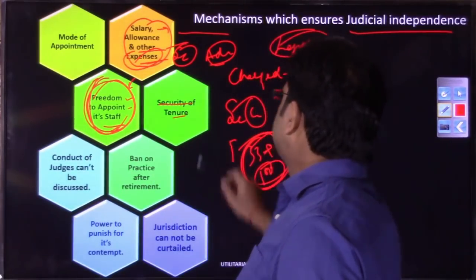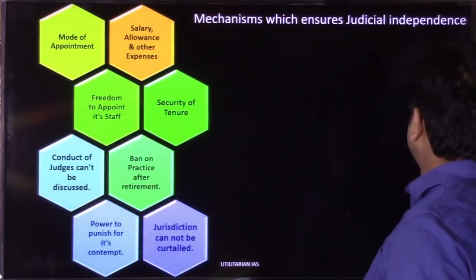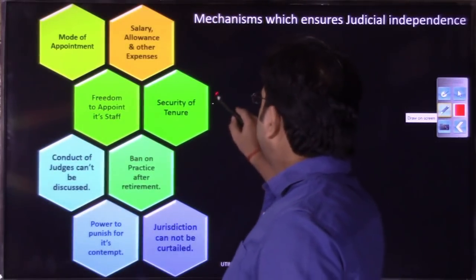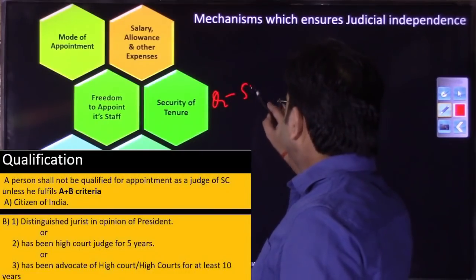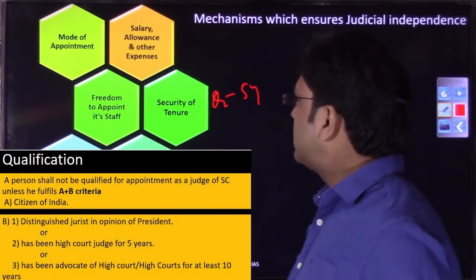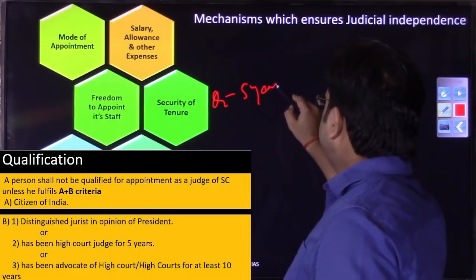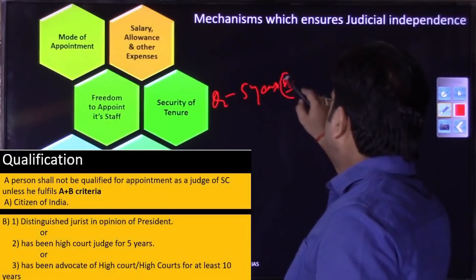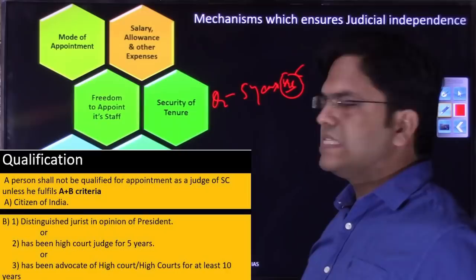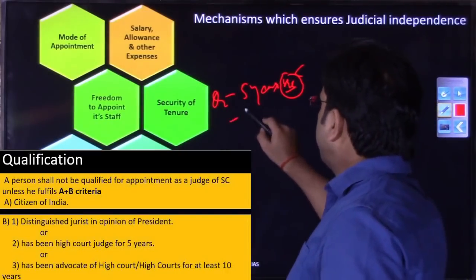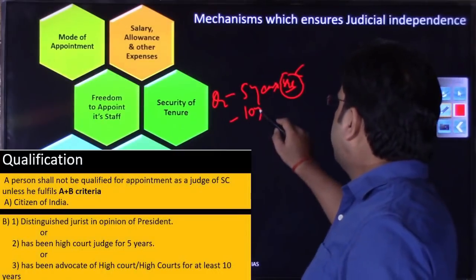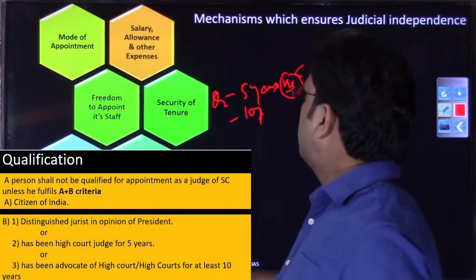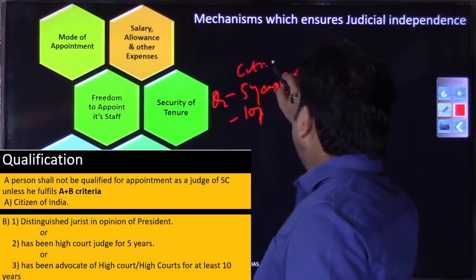Then they have been given security of tenure. While discussing the qualification, we discussed that once a person has attained some level of qualification, like 5 years in any single High Court, or 5 years in succession in multiple High Courts, or if a person has been practicing as an advocate for around 10 years, then he becomes eligible, along with being a citizen of India, if he fulfills these.